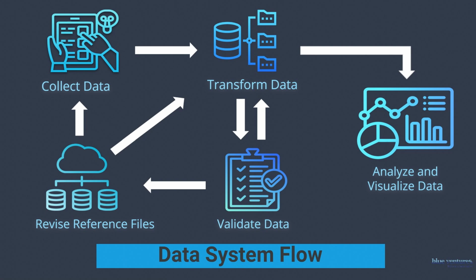Here's a simplified version of how the data flows through the system. Data is first collected using the app Kobo Collect and sent to the database. New information, such as new names or species, will then need to be validated. Those validated data then help revise our reference files, which provide the lists of information available in Kobo Collect, helping to maintain standardized names. Ultimately, we want to quickly provide partners with clean, high-quality data analyses and visualization.